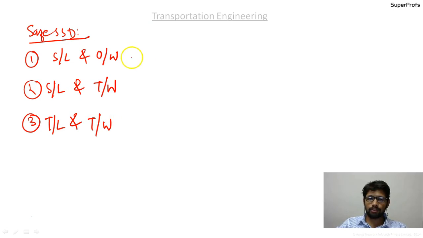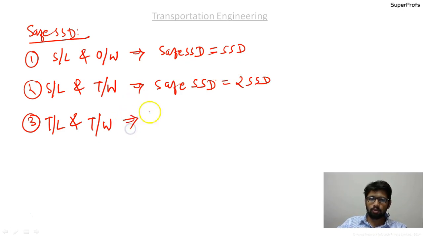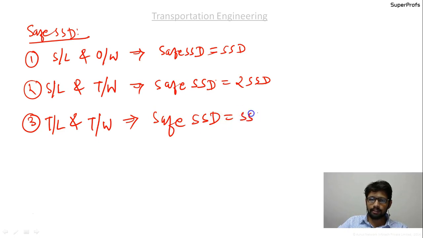When it was a single lane one-way road, safe SSD was equal to SSD itself. For a single lane two-way road, safe SSD was equal to twice the SSD. And in a two lane two-way road, safe SSD was equal to SSD itself.